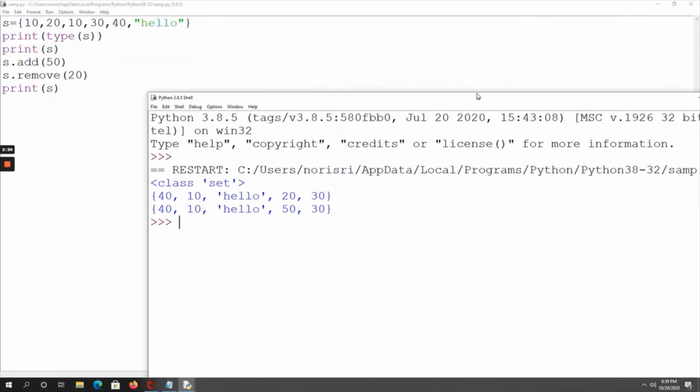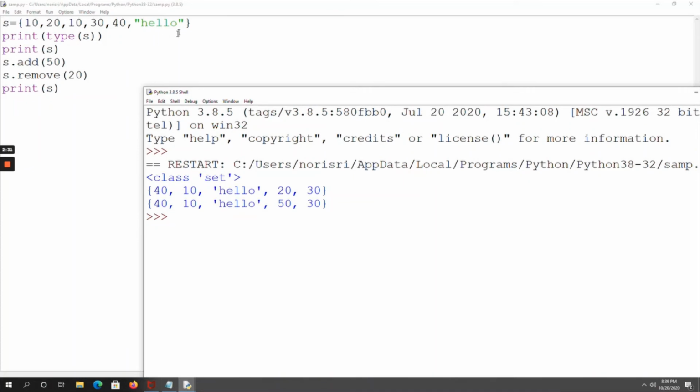Here this is my set, and the type of S is class set, a set data type. Next, print of S just prints the values, but I can't expect the same order, as it is a set data type and the order is not important. See, initially in my input 10 is my first element, but in the output 40 is the first element. Also, I have taken 10 two times, but in the output I got it only one time, because a set always gives unique values. Duplication is not allowed in the set.